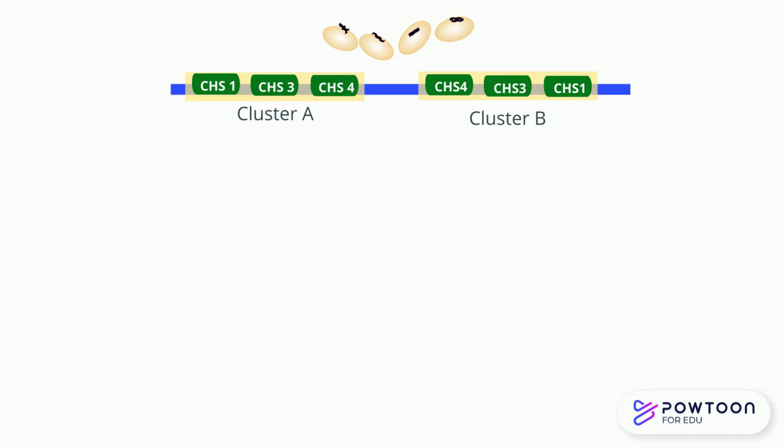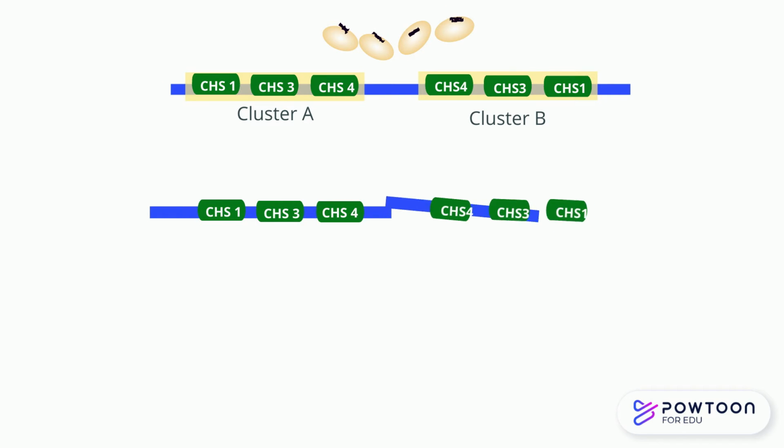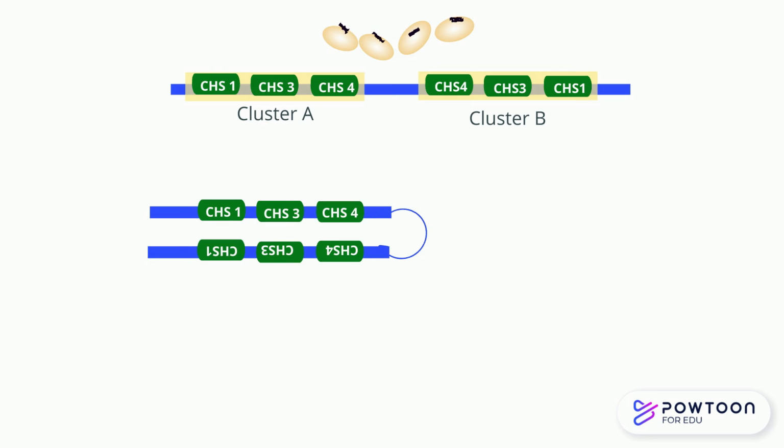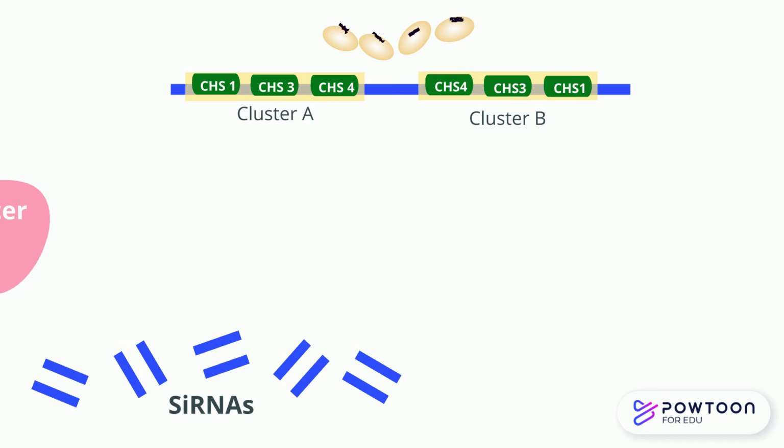Because the 2 clusters are inverted repeats of each other and they're close by, they form a double-stranded RNA when the mRNA is transcribed. Here's where the RNAi pathway starts. The double-stranded RNA gets attacked by Dicer, which dices it into siRNA. Since the double-stranded RNA is torn up, it's impossible to translate it into proteins.